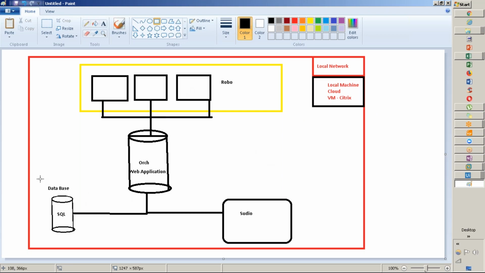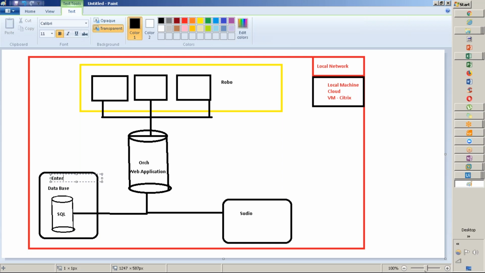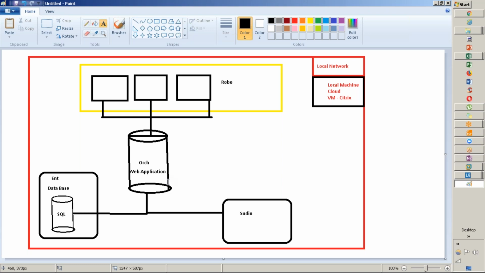It will connect. This is only for enterprise. I can highlight that this will be within enterprise. For community we don't need it right away. Price, you can say enterprise only. Enterprise you can mention. Now Robo, Studio, orchestrator, application, primarily this one.